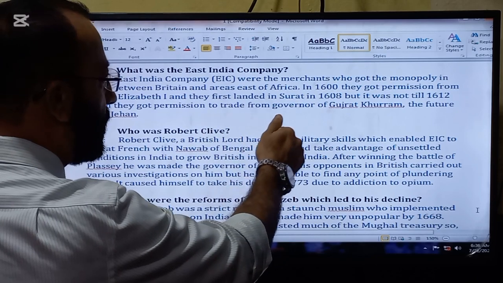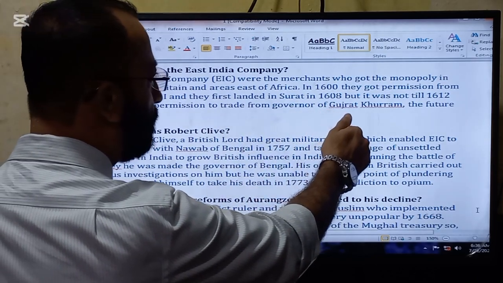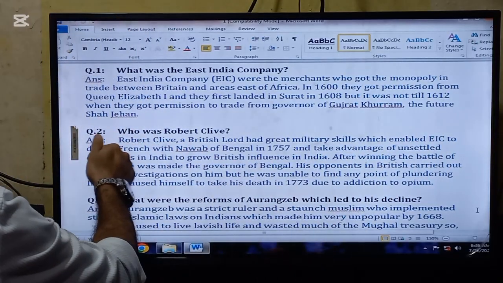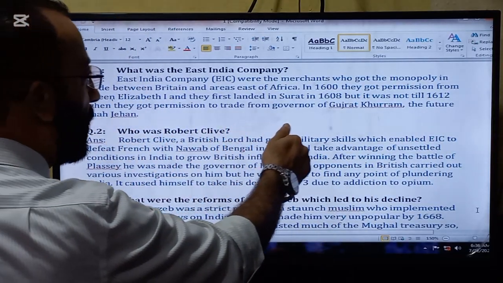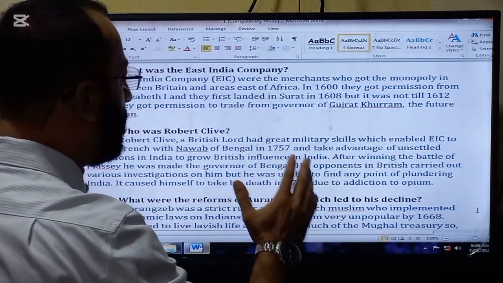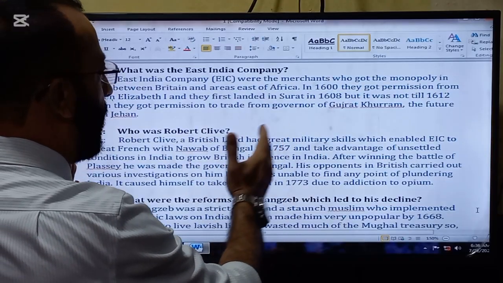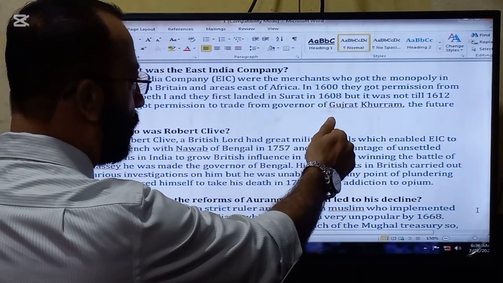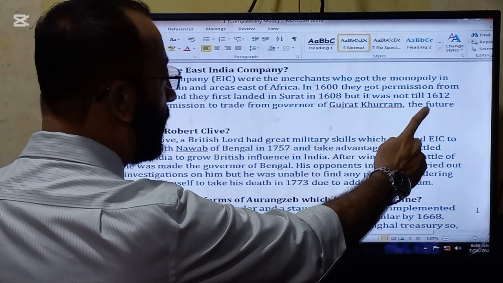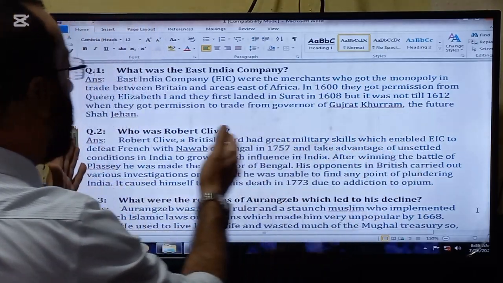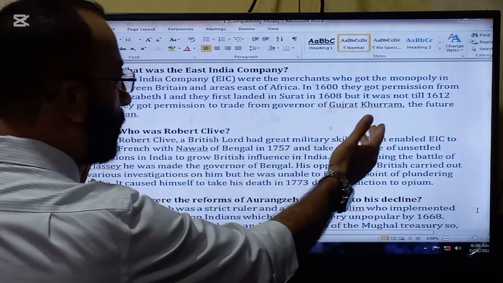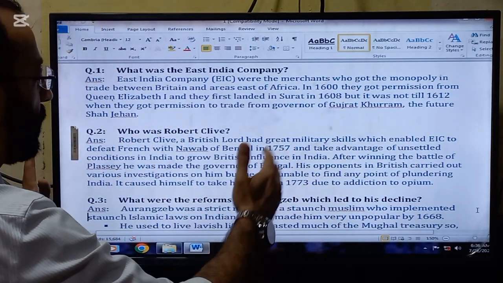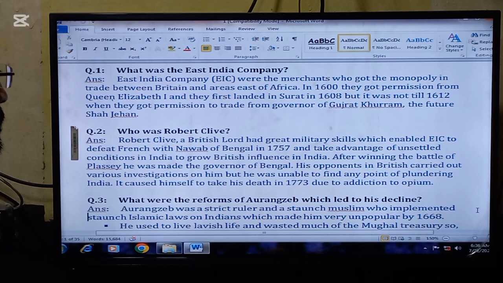They first landed in Surat in 1608, but it was not till 1612 when they got permission to trade from the governor of Gujarat, Khurram. So it means they had landed in Surat in the subcontinent in 1608, but started trading in 1612 with the permission of the governor of Gujarat, Khurram, the future Shah Jahan, the future emperor of the subcontinent.